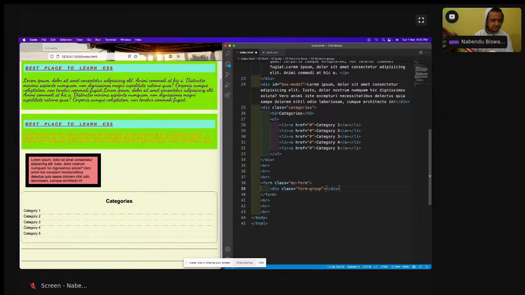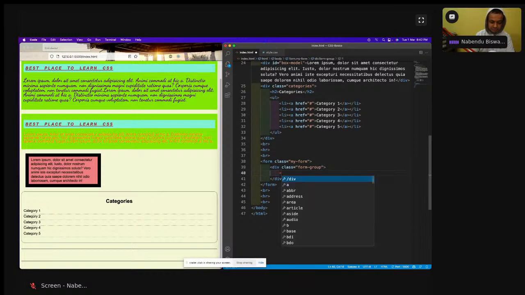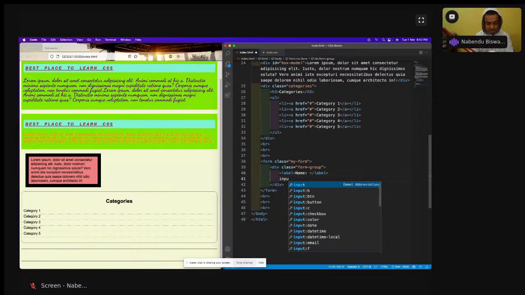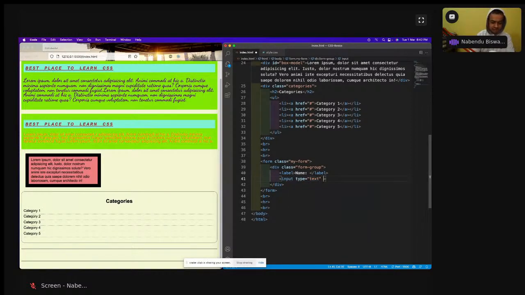So form group is there, and label is there, and name is there, and just see I'm wrapping it with the div, and we are going to have the same thing that we saw in the HTML class. Those who have not attended my HTML class, I don't have any specific HTML class, but during the weekend workshop, the first hour is HTML, and that is more than enough. As always I tell, if you want to learn HTML, it is very short, don't go beyond that. Okay, input type text is there, and then I'm not giving those IDs and all those things, because those are not mandatory and we are doing CSS.